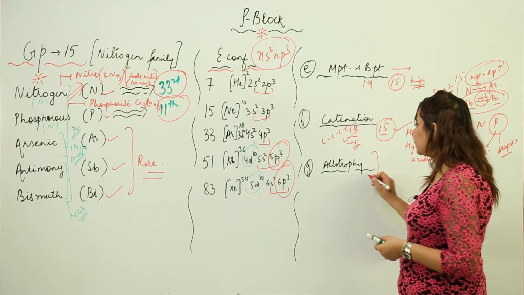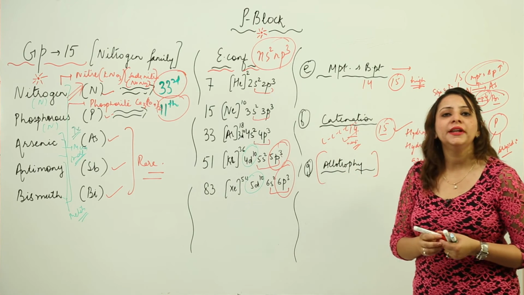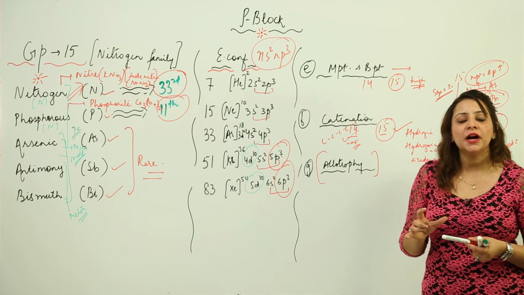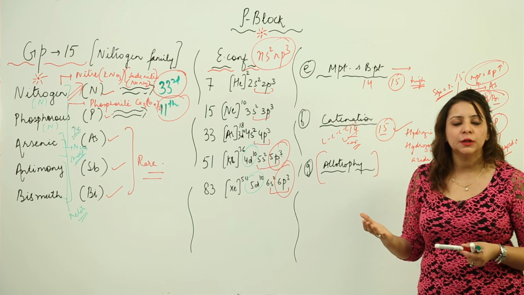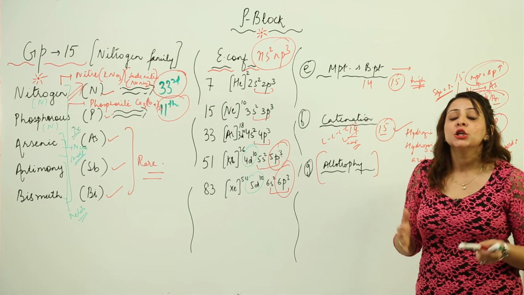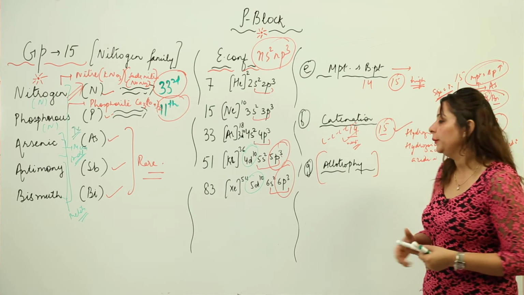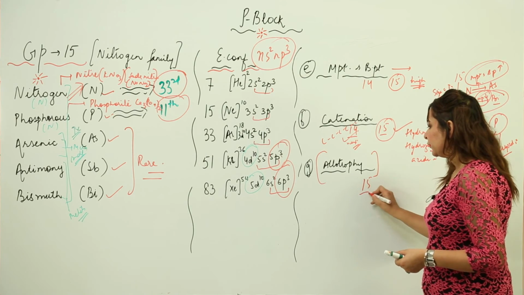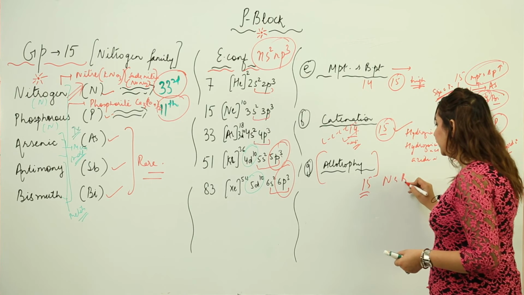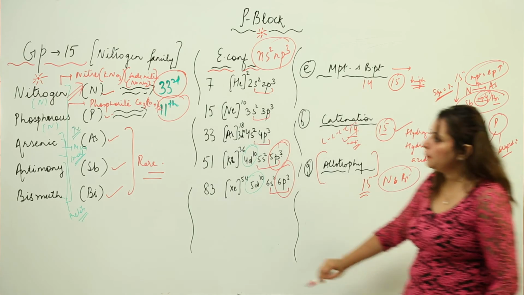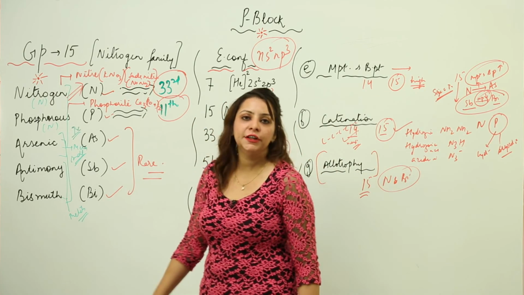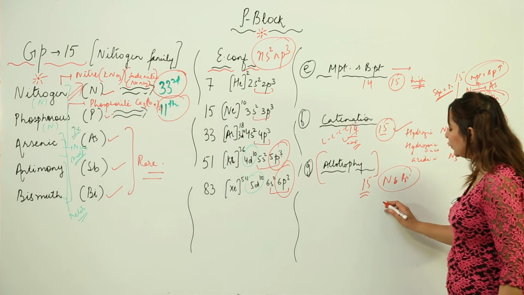Now allotropy. You know that allotropy is a phenomenon in which an element has the power to exist in 2 or more forms having the same chemical properties but different physical properties. So we see allotropy in group 15 also. First of all, you have to keep in mind that nitrogen, the first member, and bismuth, the last member, don't have any allotropes. Otherwise the other ones have.